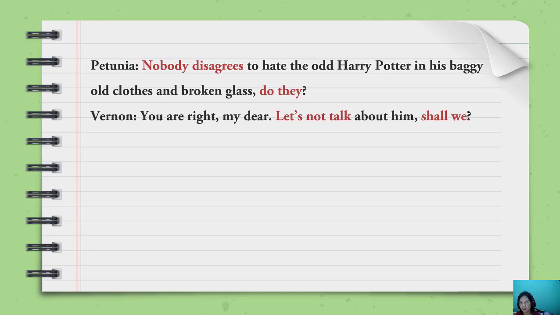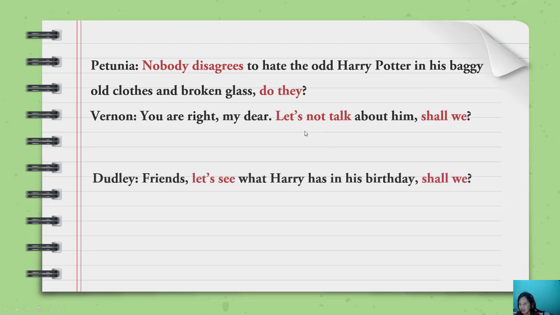I hope that you still remember when you learn about modal auxiliaries or modal verb, there is an expression like this. Shall we go now? The same. Let's go now. Shall we go now? Let's go now. Or you can have, shall we not talk about him? Shall we? That's why we use shall we here, because it is the same as that sentence. This is negative and then this is positive. Actually, it is not always like that.